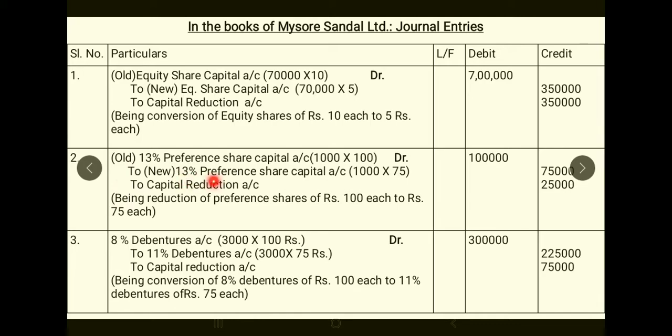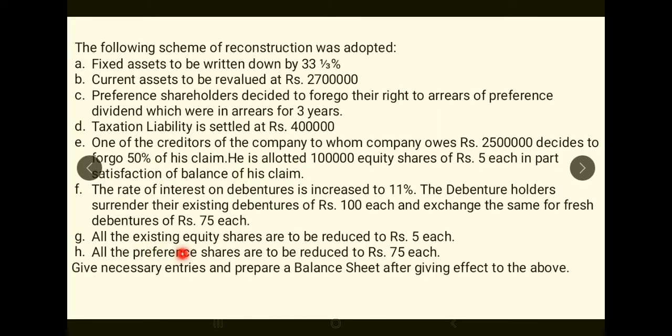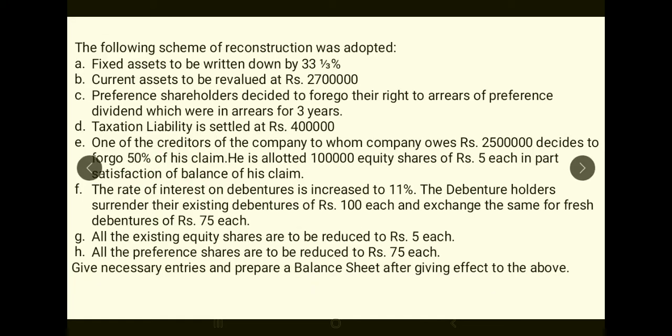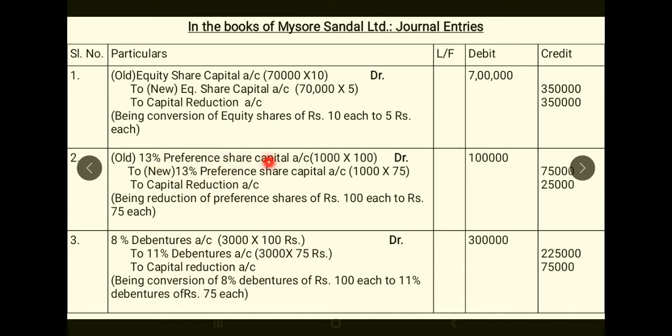Similarly, preference shares entry you have to pass. Preference shares are reduced to 75 each. In the balance sheet, you have 13% cumulative preference shares of 100 rupees each, 1 lakh. So old 13% preference share capital, 100 rupees each, 1 lakh. So 1000 shares of 100 each it is. Okay, so 1000 shares of 100 each will give you 1 lakh rupees.